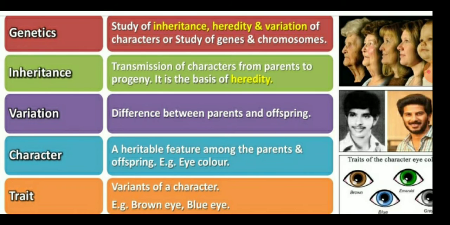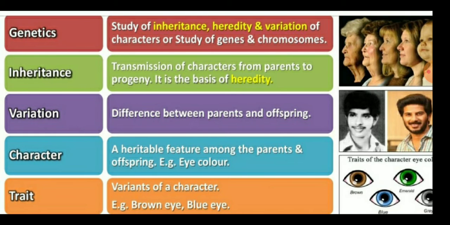The next terminology is inheritance. Inheritance means the transmission of characters from parents to their offsprings, or we can say progeny. It is the basis of heredity. And variation is the differences between the parents and the offsprings, because parents and offsprings are not identical, they are not like a clone. There are some similarities and some differences also, so the differences are known as the variation.